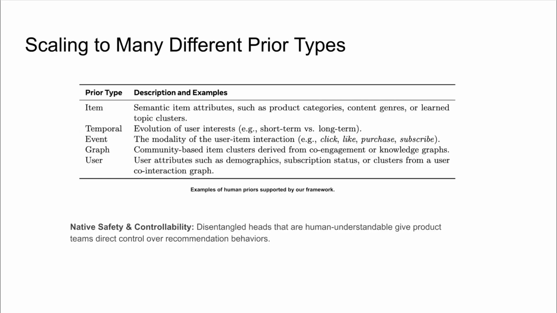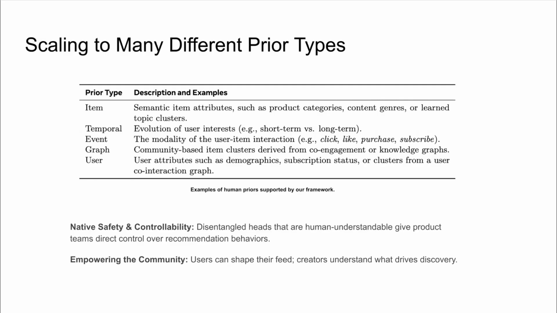I want to highlight here that our proposed approach is not just something that looks good on paper. From an applied perspective, this approach provides native safety and controllability. By disentangling user intent along human understandable axes, we give the power back to the product teams. If a trust and safety issue arises, we don't have to guess how a black box model will react. We can dynamically turn off a specific head in production without retraining the core model. And I also think that this makes the whole ecosystem better for both the users and the content creators.